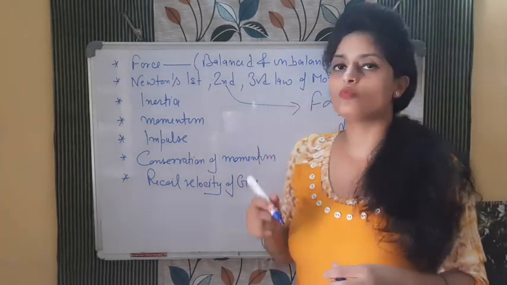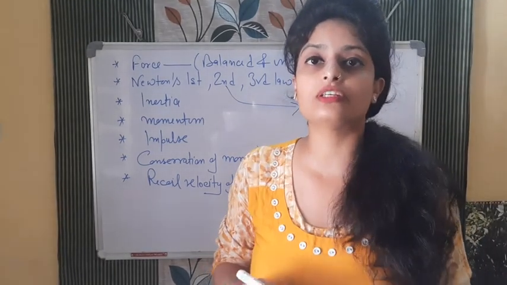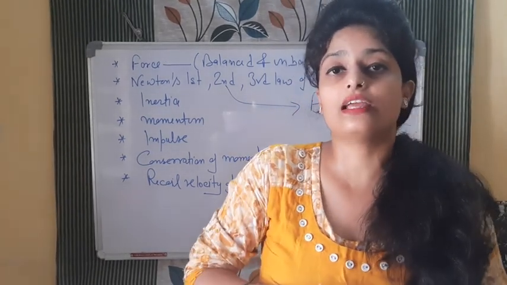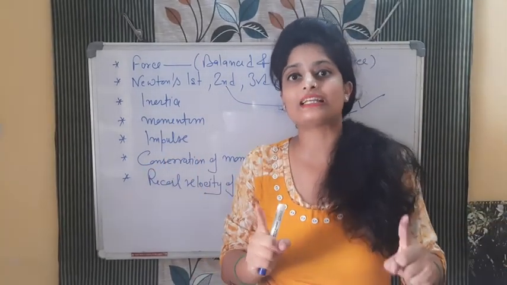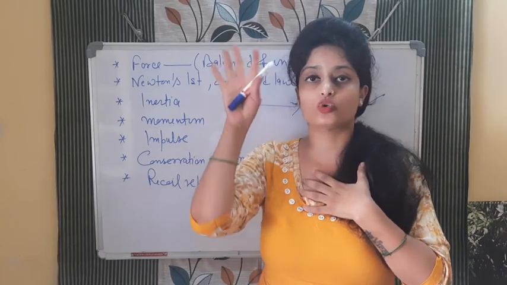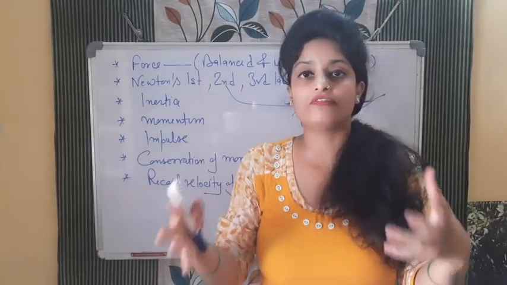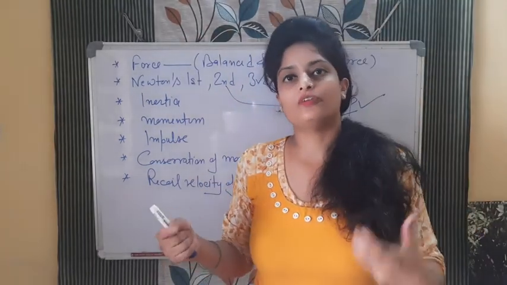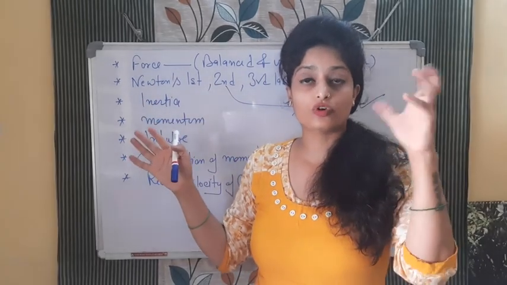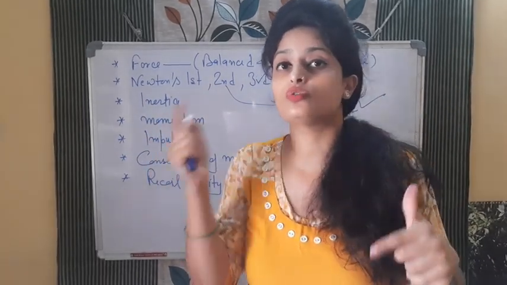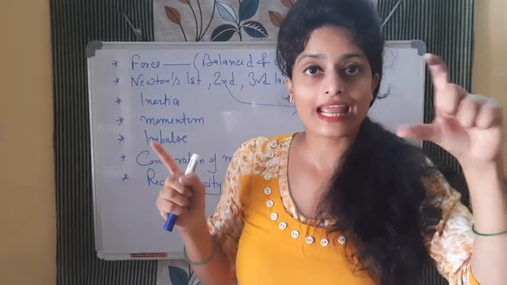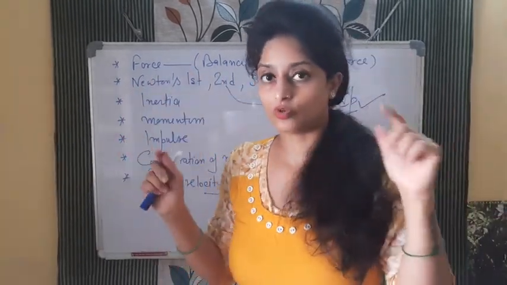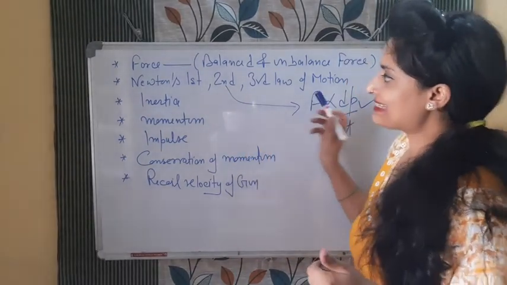The third law that we studied was equal and opposite force. Action and reaction are equal and opposite, but they act on different bodies. Always remember this. If I am applying force on you, you are a different body and I am a different body. So the force on A due to B is equal and opposite to the force on B due to A. Here you have to remember: force on A due to B. So there are two different objects, not the same object.